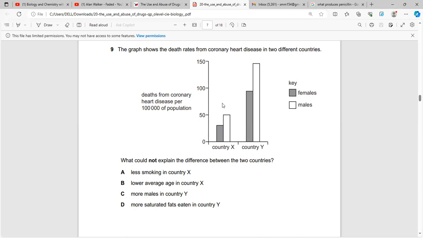Lower average age, yes, so people below 50 years of age have less chance of dying from coronary heart disease, so that also cannot be correct. And also less smoking. However, see more males in the country. Why? That isn't a plausible reason, so C cannot be our answer.